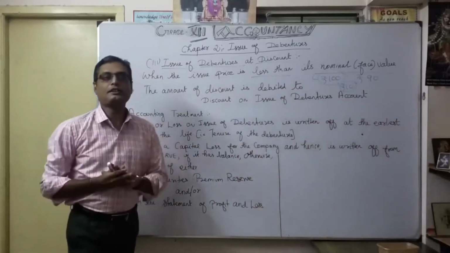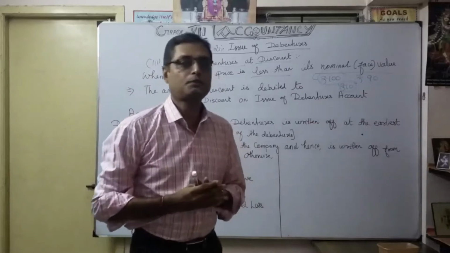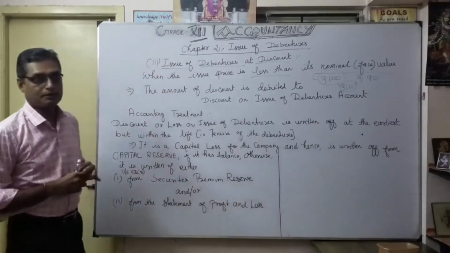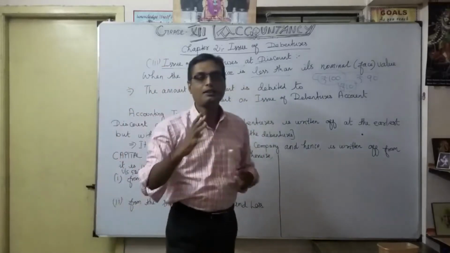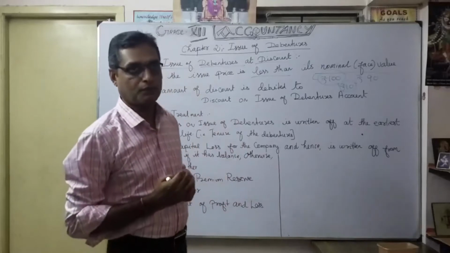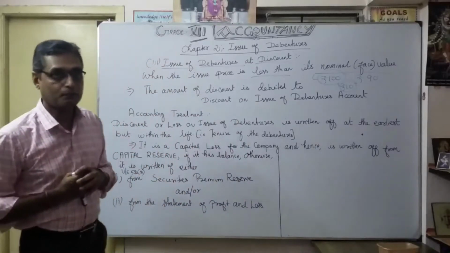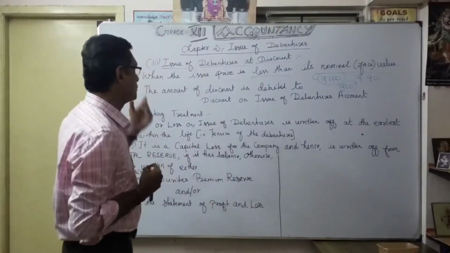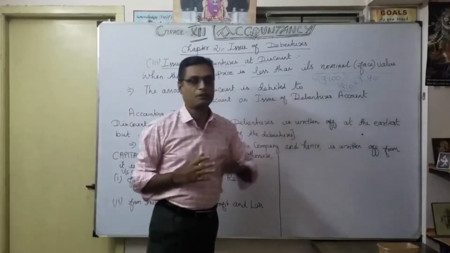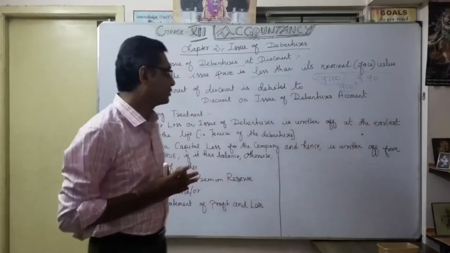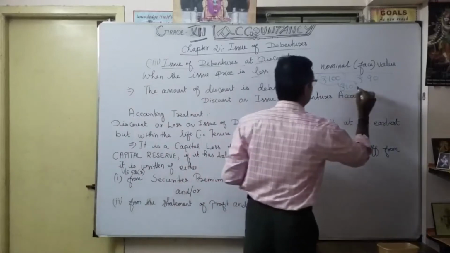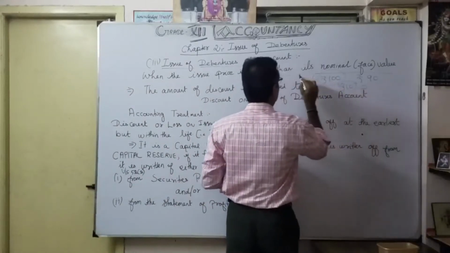In equity shares, issue at a discount is mostly not allowed, but in the issue of debentures, issue at a discount is possible, so that we can invite the public for the debentures. That is why it is a very important discussion. Issued at a discount means less than the nominal face value, and whatever the 10 rupees is, the company will lose it.